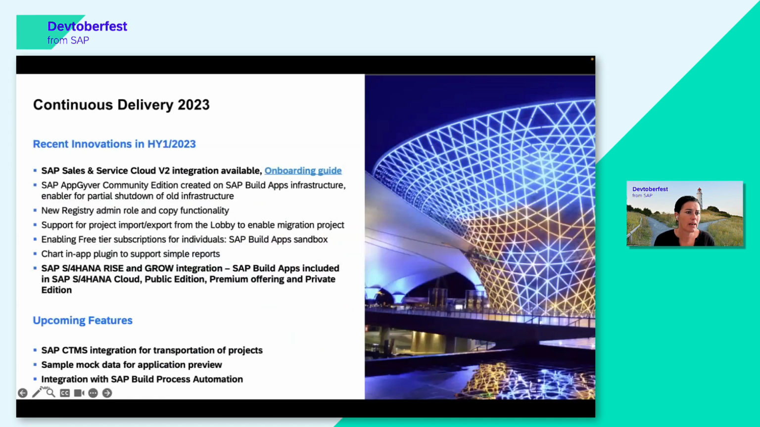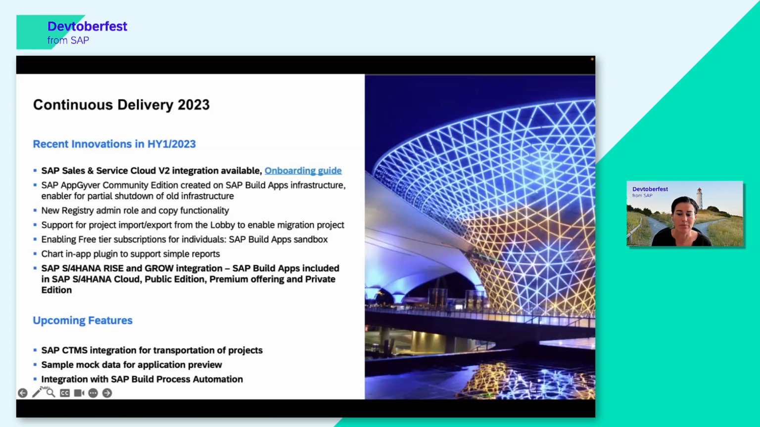So I listed here the recent innovations in the first half year. Feel free to revisit the slides and have another look. I just wanted to briefly focus on the first point, which is the Build Apps integration into SAP Sales and Service Cloud. This is one of the examples of the deep integration into SAP applications. So you can now extend the SAP Service and Sales Cloud simply by creating an application with Build Apps and thereby improving the customer experience.